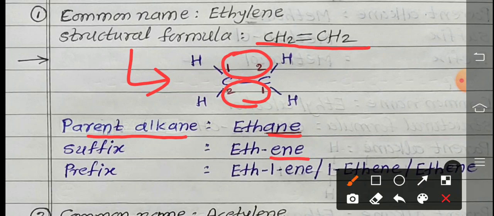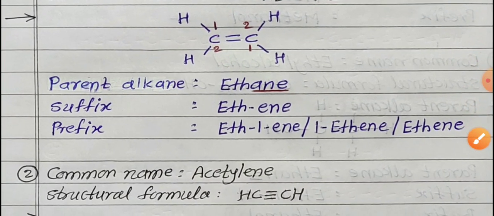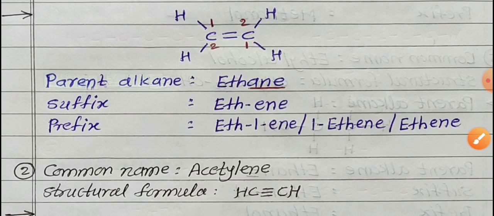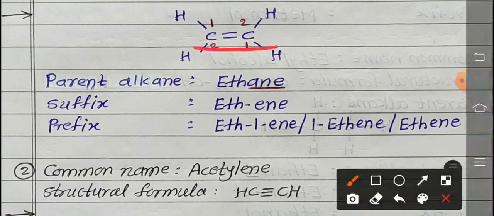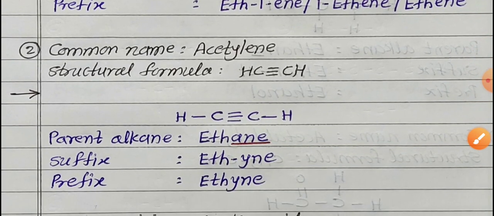If we write the numbering, that is also okay: eth-1-ene, the name 1-ethene. But as per the rule, only 2 carbon atoms are present in a chain, so no need of numbering. So directly you write ethene. Clear?